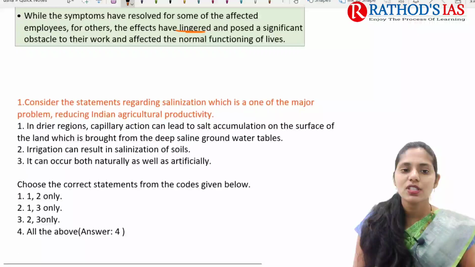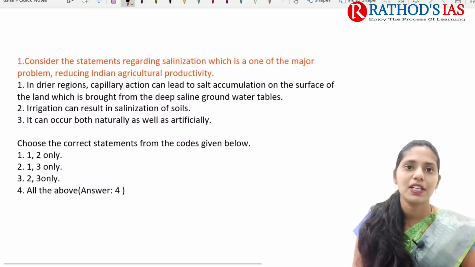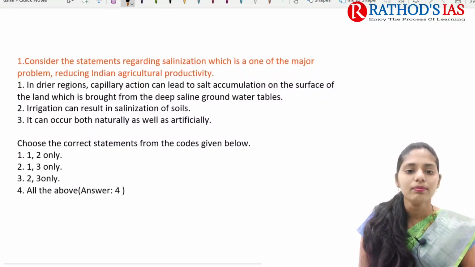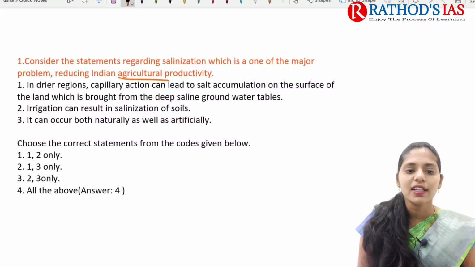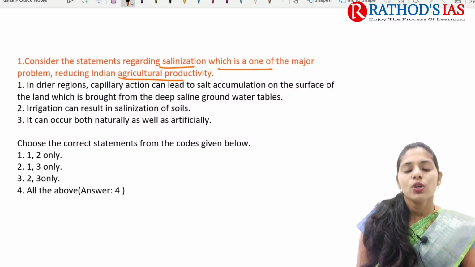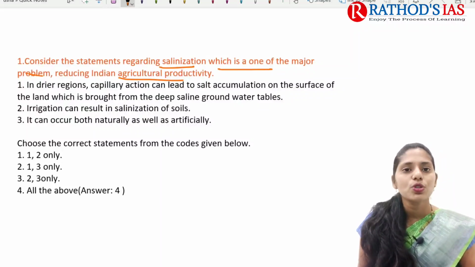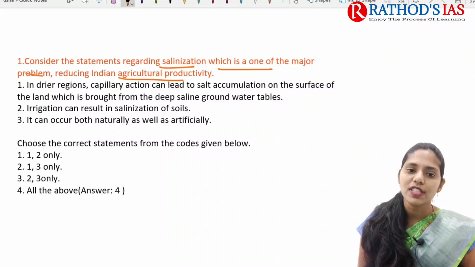Now let us see yesterday's questions, explanations and answers. The first question is regarding Indian agricultural productivity. Consider the following statements regarding salinization, which is one of the major problems reducing India's agricultural productivity. Why do we see increasing salinity?